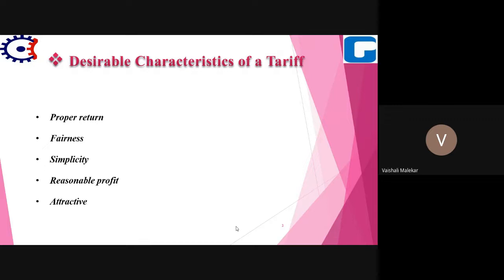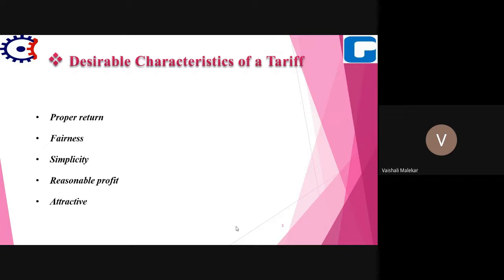Similarly, the load conditions are a factor. If the load conditions do not deviate much from the ideal, then consumers should be charged at low rate. Means if the fluctuation in load is less, the consumers will be charged at low rate. But if the fluctuation in load is more, then the consumers will be charged at high rate. This is what we can say is fairness. If the consumers are having fluctuating loads, they will be charged at high rate.